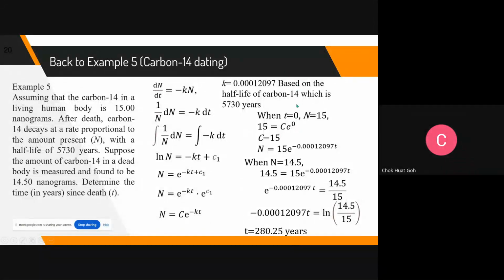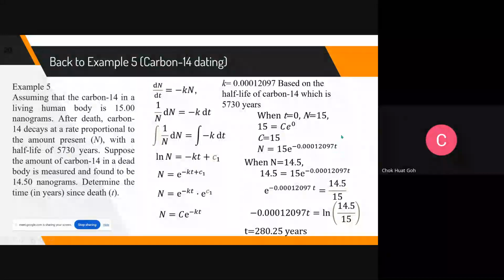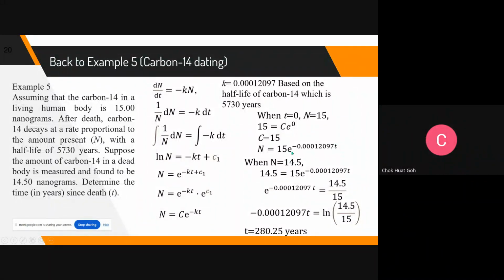So after you put in the information, you get your n on the left hand side, your time on the right side. e is a constant called the exponential growth function, 2.7 something. So for this case, n is the amount of carbon 14. If for that body, that person, the amount is 14.5, you put in n as 14.5 and solve for t. Then you find that after you solve for t, you get 280 years, 0.25. This is how we use carbon 14.